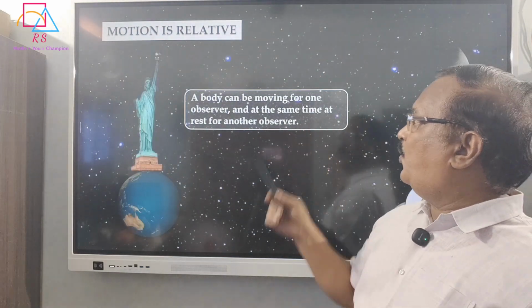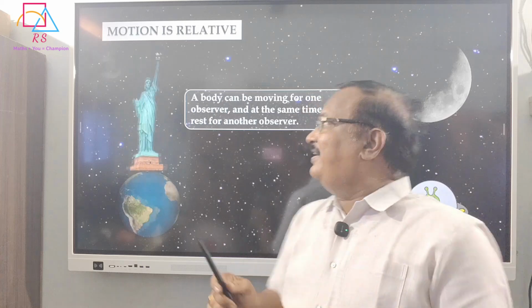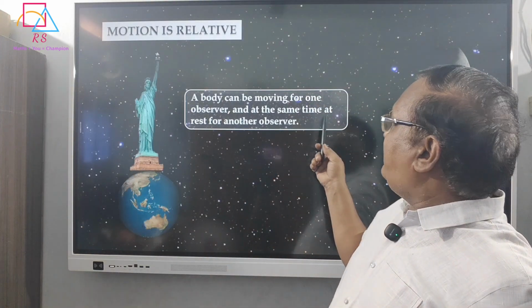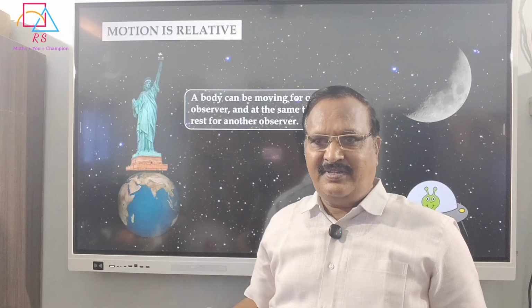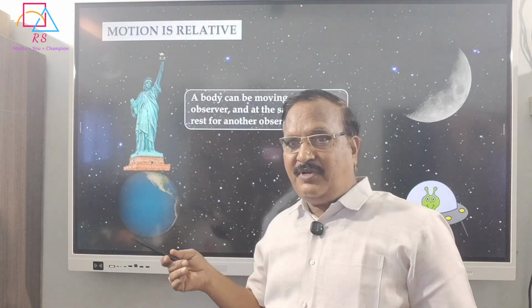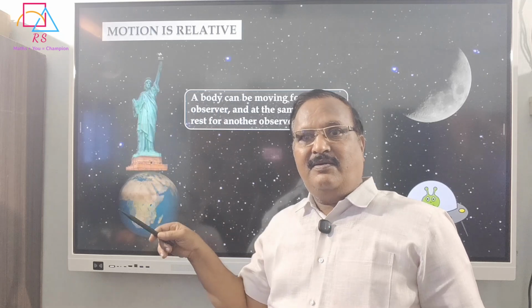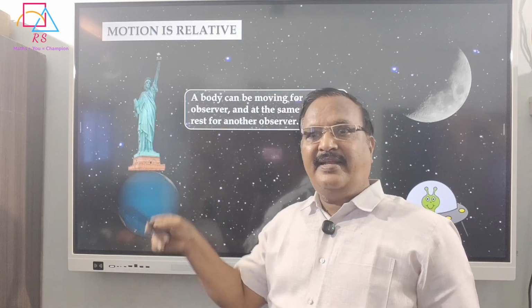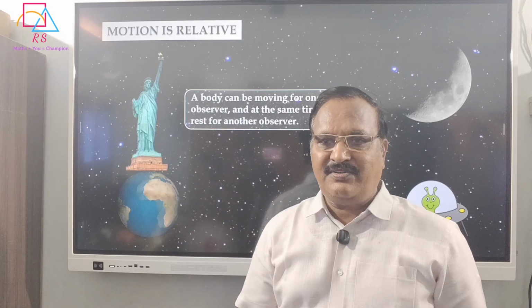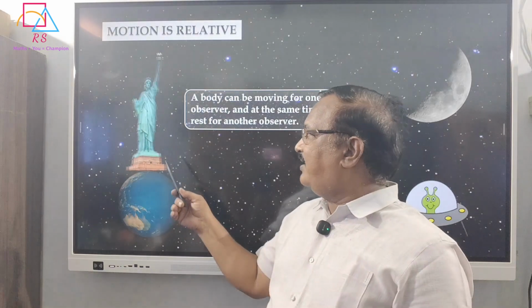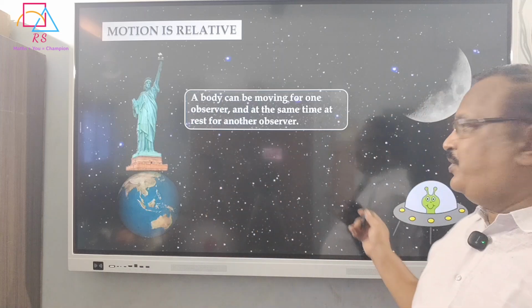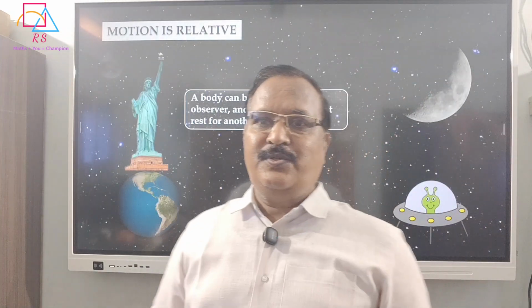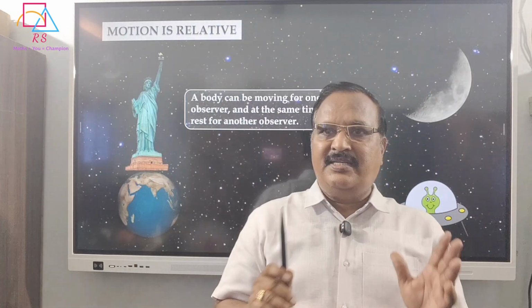A body can be moving for one observer and at the same time at rest for another observer. So the Statue of Liberty is at rest for the observer who is standing in front of it, but it is in motion for the observer who is in space. So that is why motion is relative.